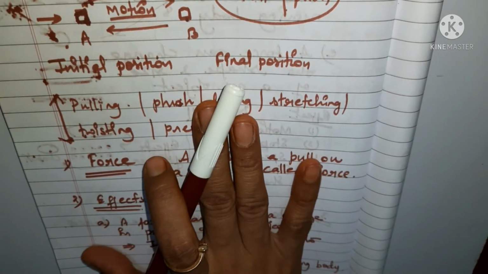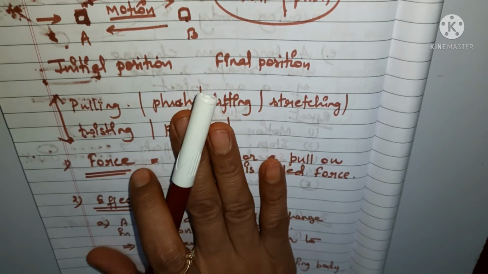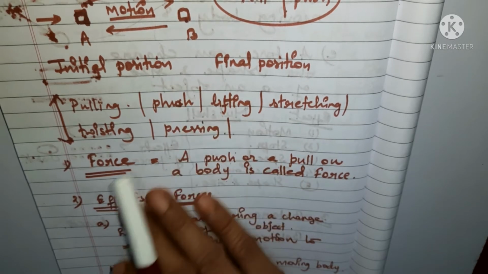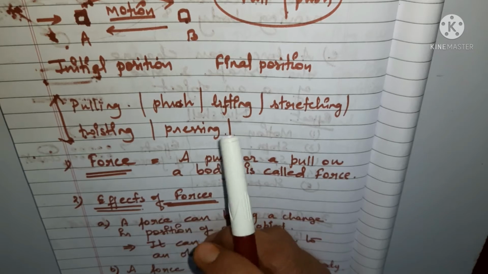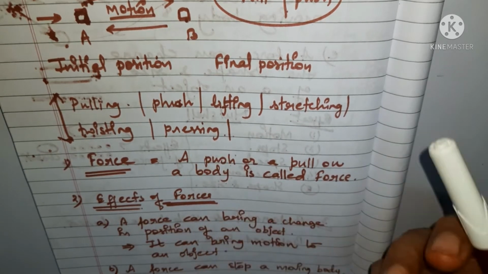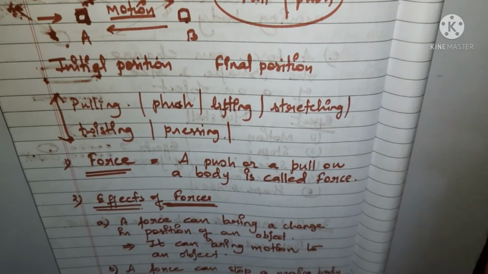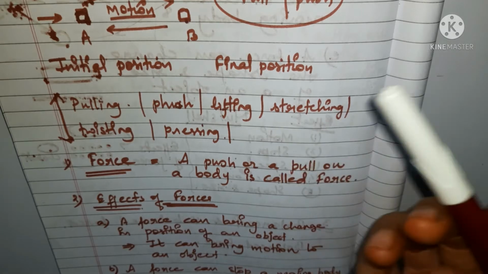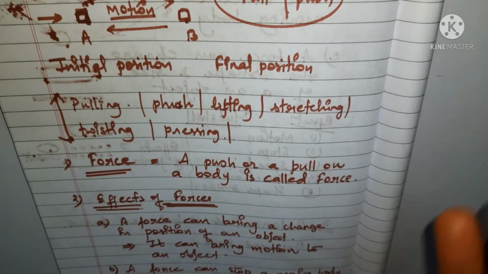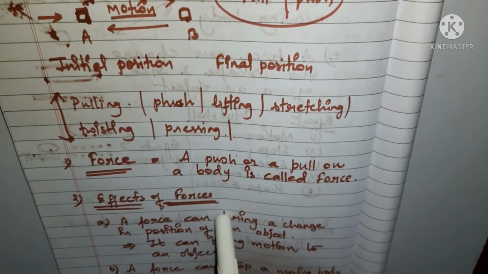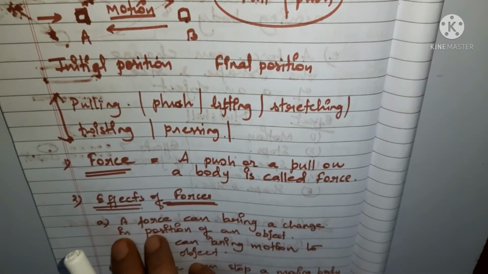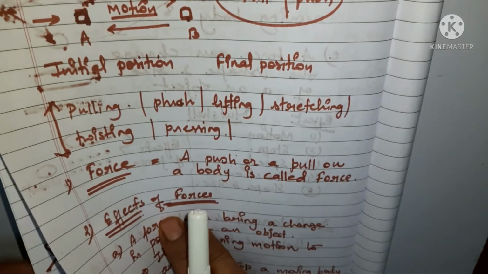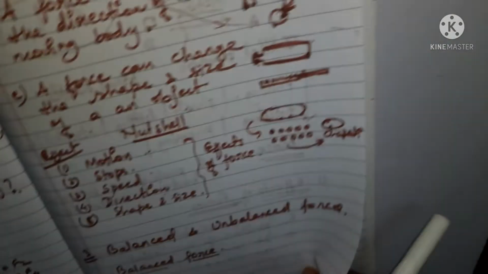So in this chapter we have gone through the definition of force, and also we have seen how force brings changes in the body. Okay, so effects of forces also we have seen in this. There are 5 effects of forces which we have gone through, and as you know, a force is just a pull and push.